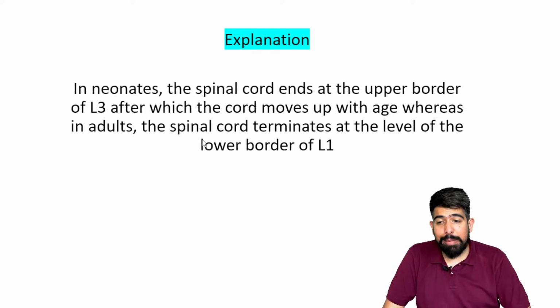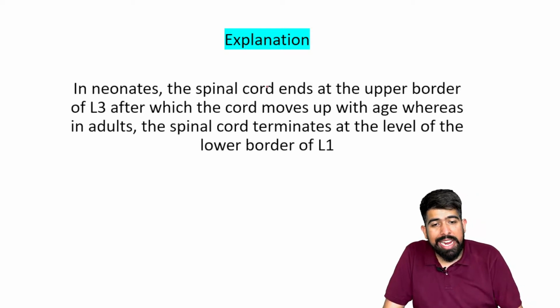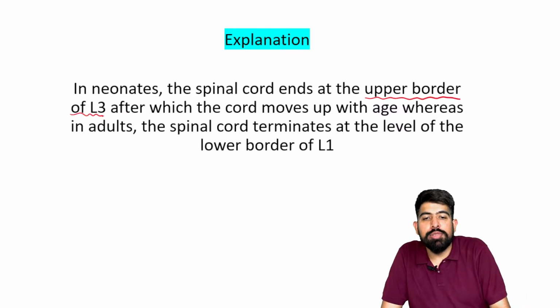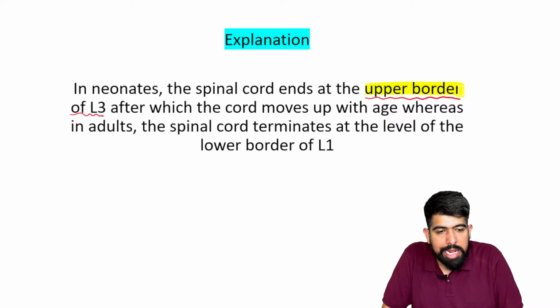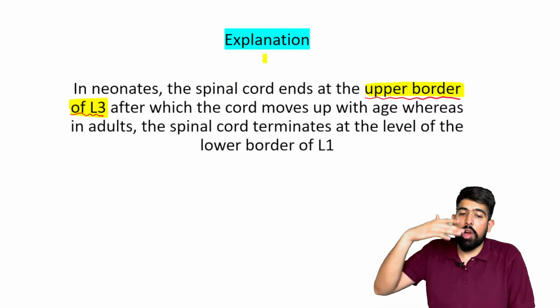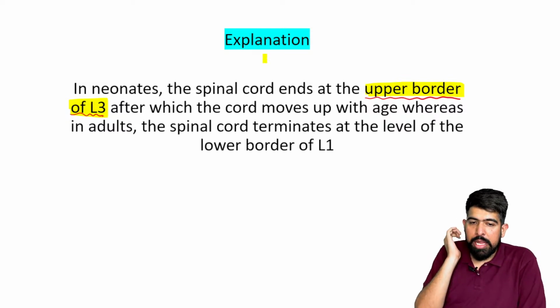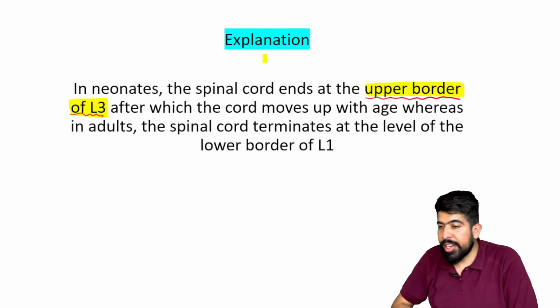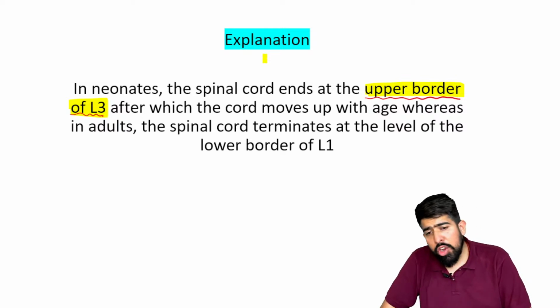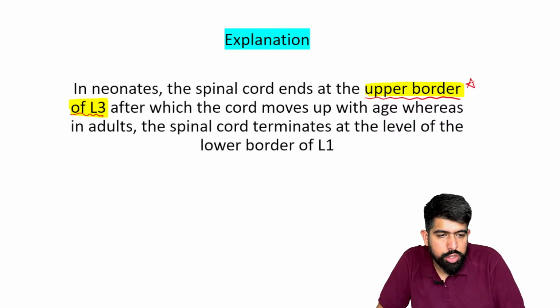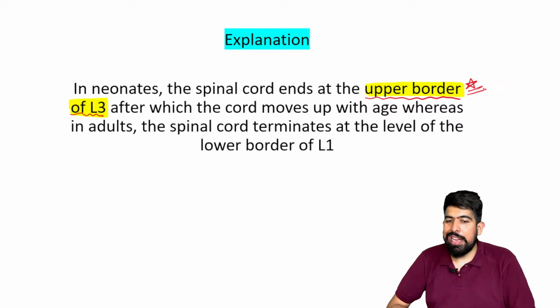So what will be the particular MCQ they can ask you later? In neonates, the spinal cord ends at the upper border of L3. In the previous years' MCQ, they asked about L1, L2, L3, so you answered L3 very well. But if they ask with options like lower border of L1, upper border of L1, lower border of L3 and upper border of L3, what will be your answer? Your answer should be the upper border of L3.